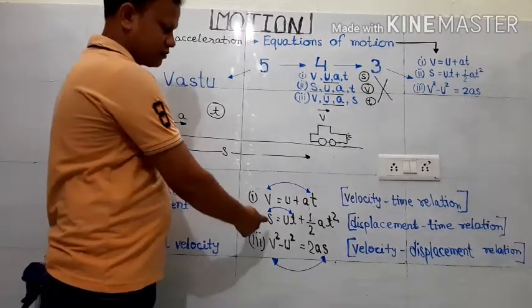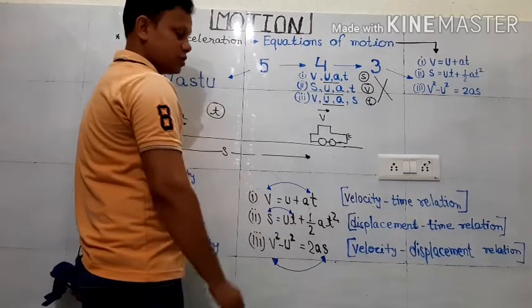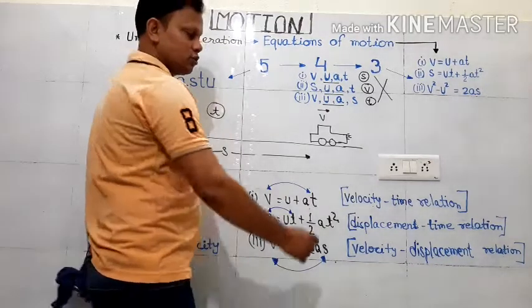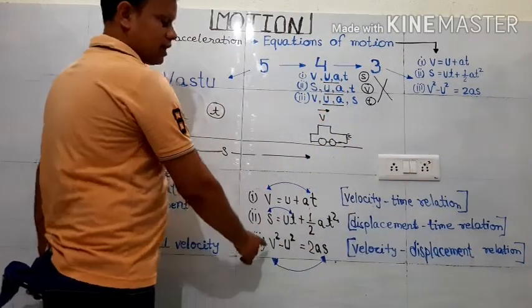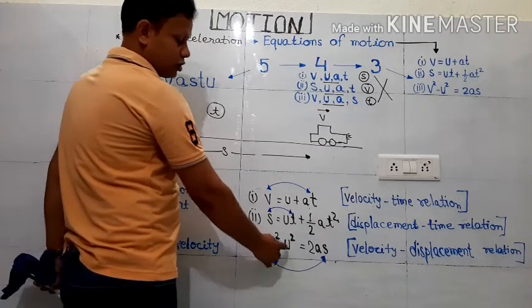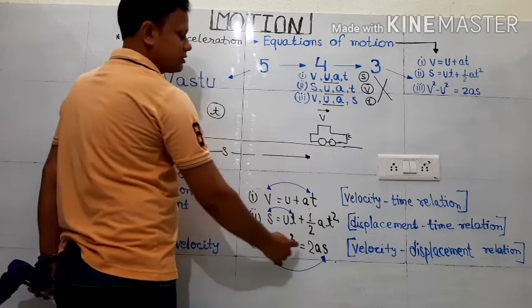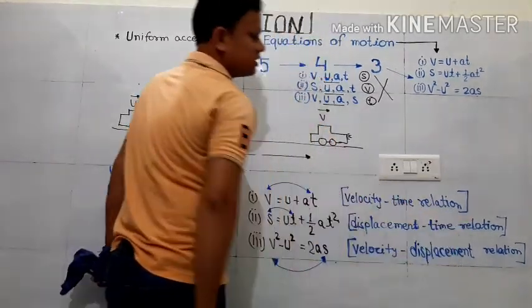For example, the next one, again you leave U and A. What is left? Displacement and time is left. So what name is given? Displacement time relation. And at last, the third one, again you leave U and A. What is left? Final velocity and displacement. So what name do you give? Velocity displacement relation.